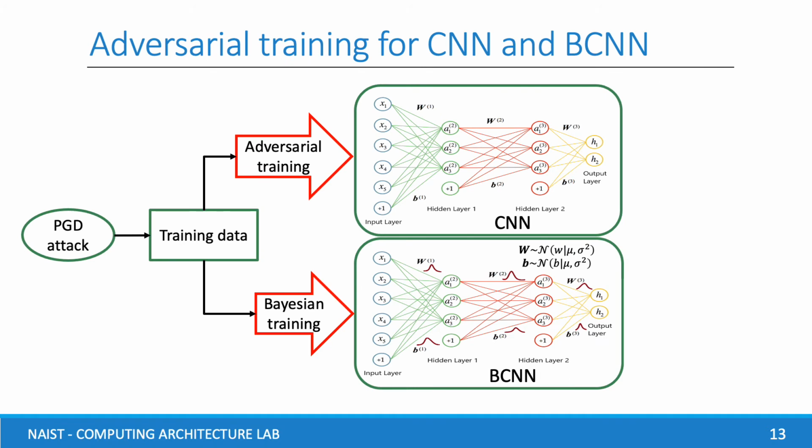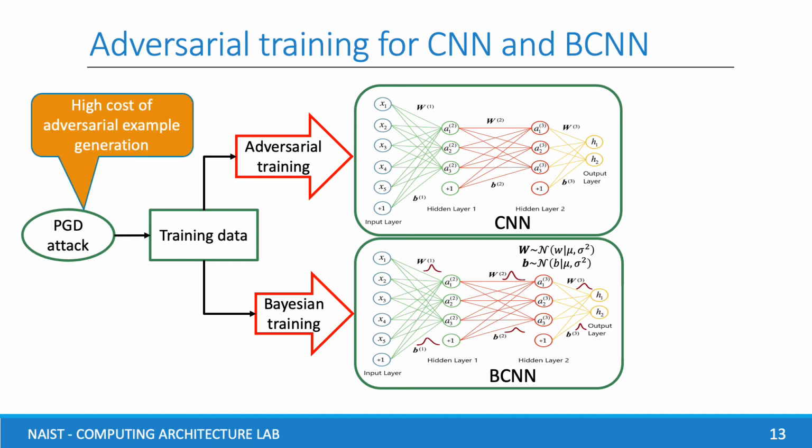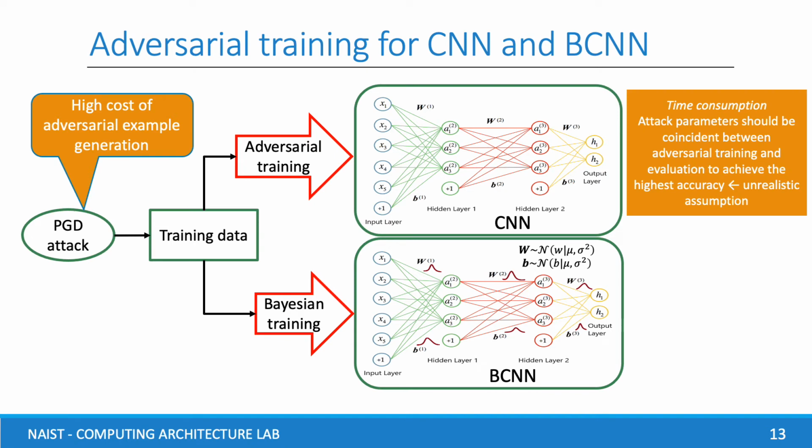As I mentioned, adversarial training is the most outstanding defense currently. However, it has some drawbacks. The first is the high cost of adversarial example generation. The second is that attack parameters should be coincident between the training and the evaluation to achieve the highest accuracy. But the assumption is unrealistic, and if attack parameters change, we have to retrain models.